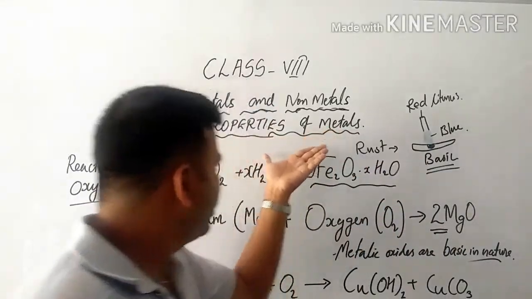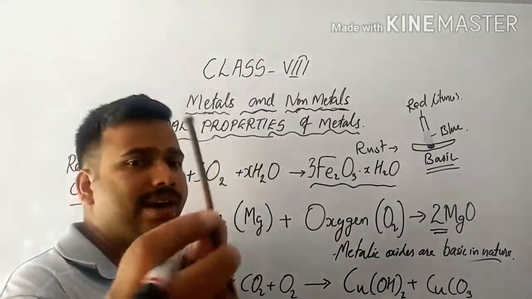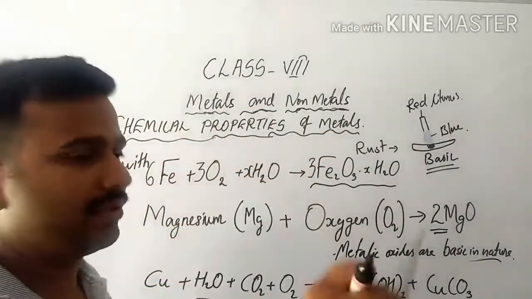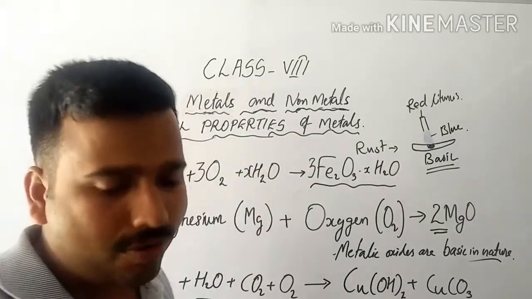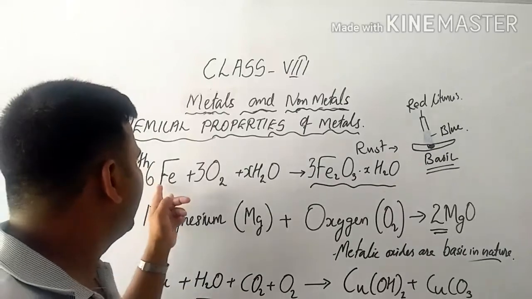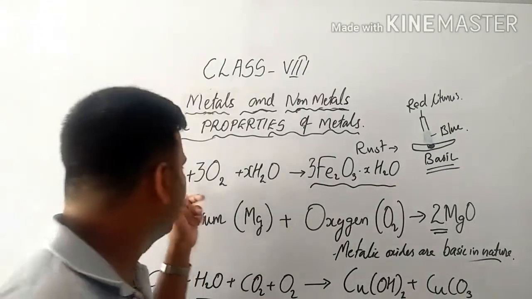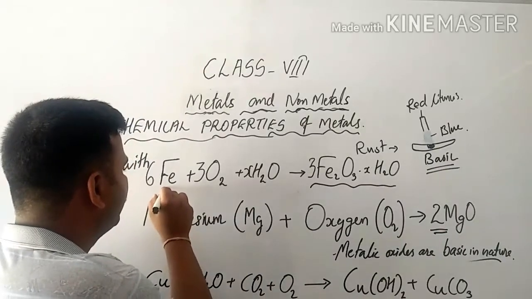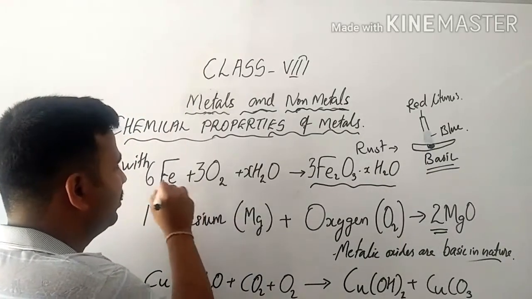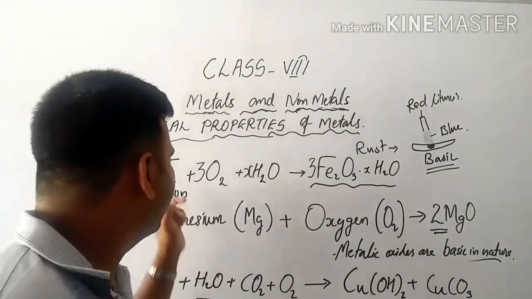So today we are going to discuss what happens to iron when it is exposed to moisture over a long period of time. Here I have written the symbol of the metal iron, Fe, capital letter F and small letter e.